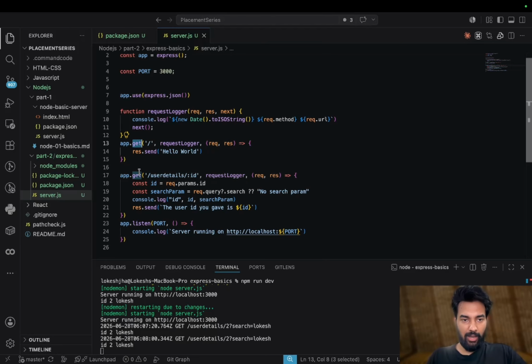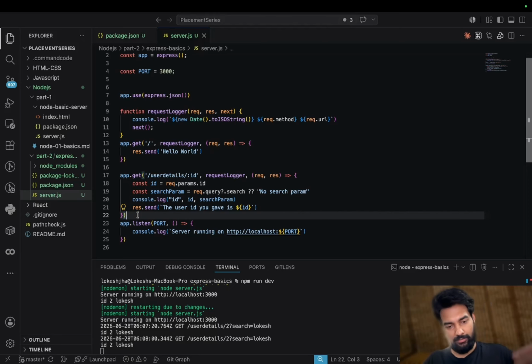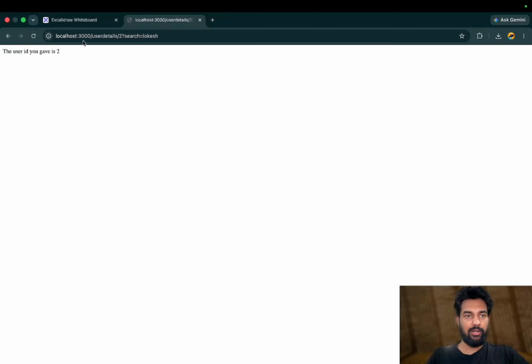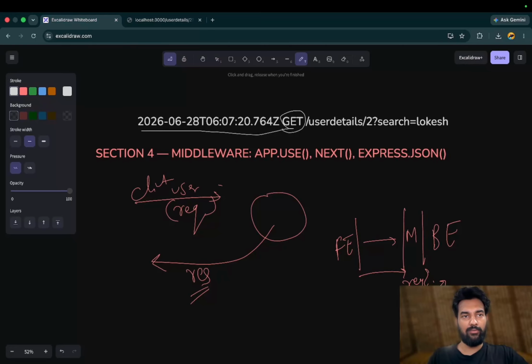As you see here, app.get. If you do app.post, then it is a post request. So that is the method of that API call, which we just saw is get, and this is the URL of what we are calling. So that is printed. Okay, there was a middleware, and we can do more checks. Now you might be asked what is middleware in Express, and why does it call next? So now you have the answer.